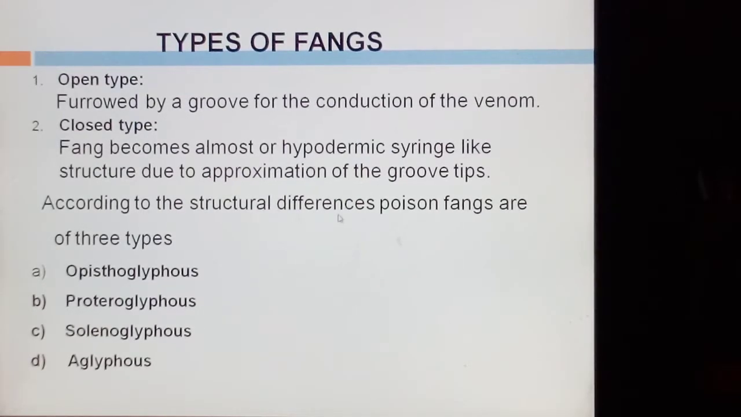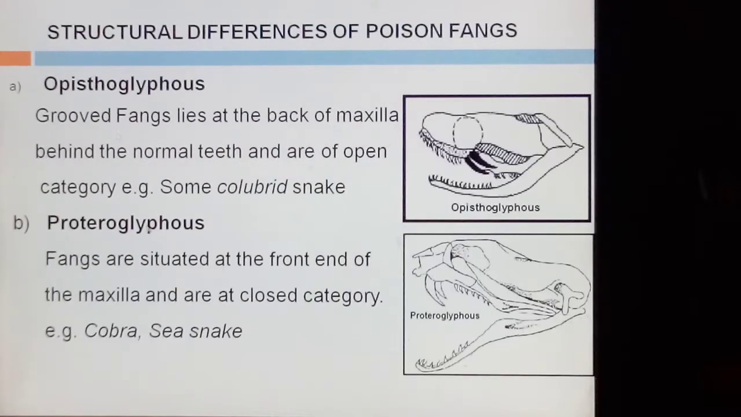According to the structural differences, poison fangs are of four types: Opisthoglyphous, Proteroglyphous, Solenoglyphous and Aglyphous. Glyph is a Greek word which means groove. These are the structural differences of the poison fangs. Opisthoglyphous: grooved fangs lie at the back of the maxilla, behind the normal teeth, and are of open category. An example is some colubrid snakes.